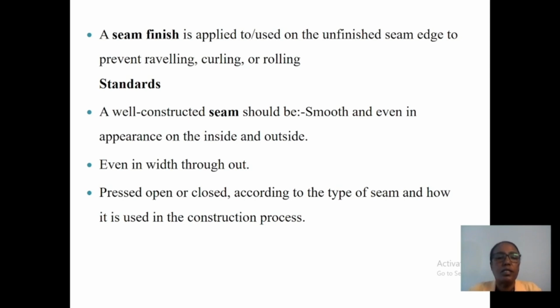A closed seam is a flat-felled seam or French seam, a good example of a closed seam. An open seam is a plain or superimposed seam. These seam types should be pressed when finishing your stitch.